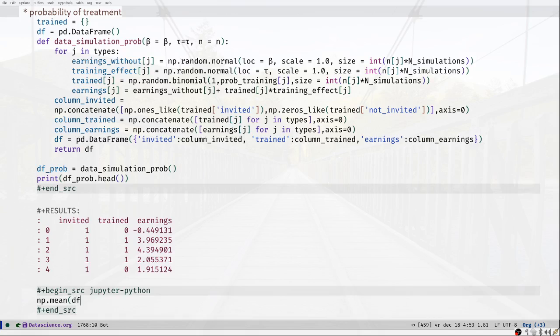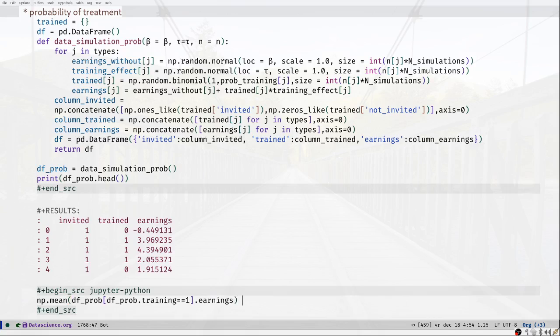So we get the data frame, df prop. Then from this data frame, we select the people that actually got the training, and from these people I'm interested in their earnings.